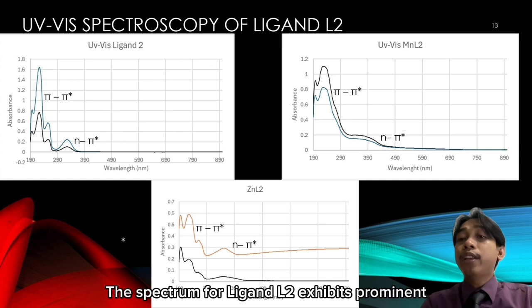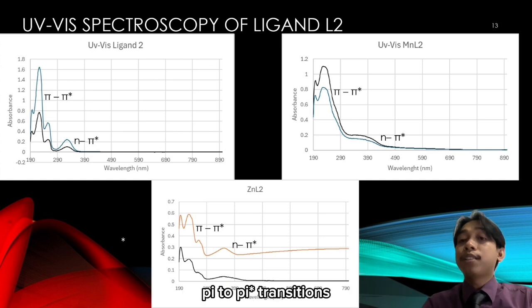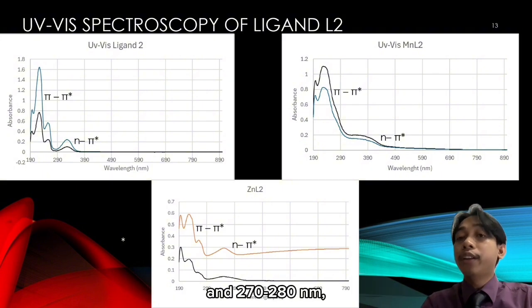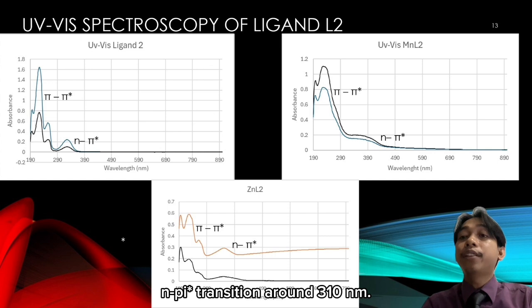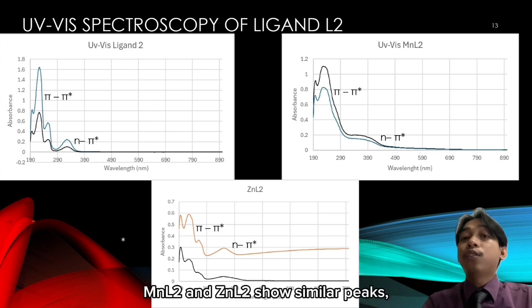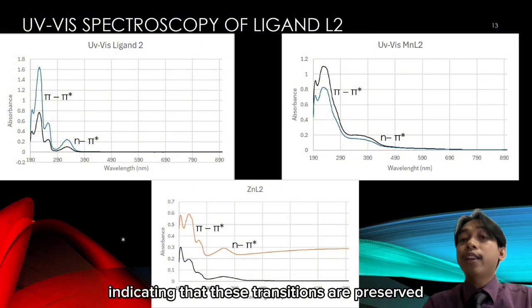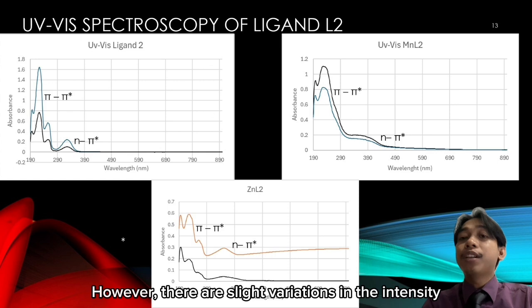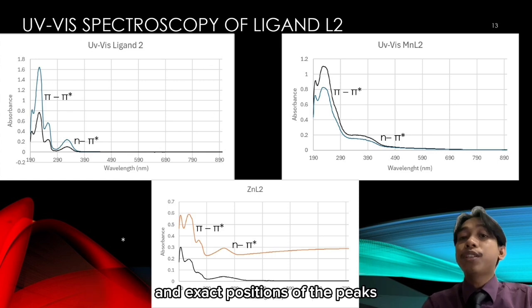The spectrum for ligand L2 exhibits prominent π to π* transitions at shorter wavelengths around 210 to 230 nanometers and 270 to 280 nanometers, alongside a smaller n to π* transition around 310 nanometers. The spectra for the metal complexes manganese L2 and zinc L2 show similar peaks, indicating that these transitions are preserved upon coordination with the metal ions. However, there are slight variations in the intensity and exact position of the peaks due to the influence of the metal centers.